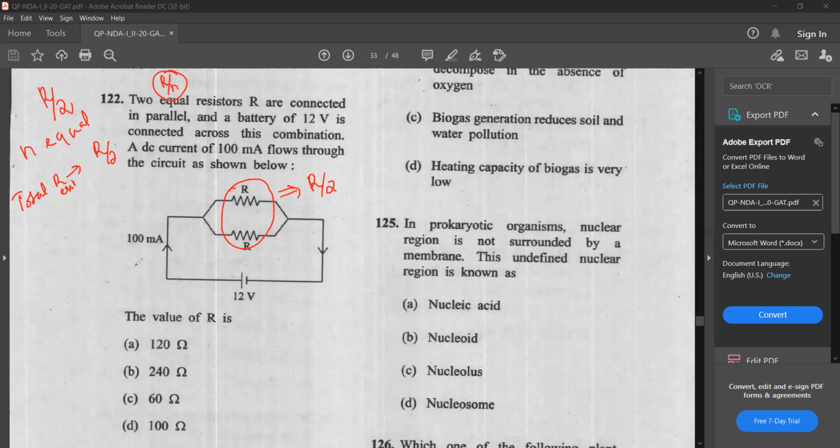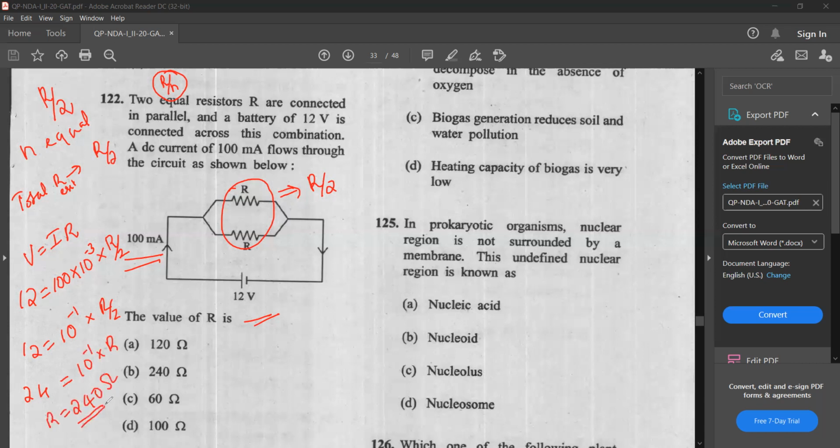Now we have the current and the voltage given. So we know that V is equal to IR, Ohm's law. So 12 is equal to I, which is 100 milliampere. Milliampere means into 10 raised to minus 3, to convert that into amperes, into R by 2. So 12 is equal to 10 raised to minus 1 into R by 2. If we take 2 to this side, 24 is equal to 10 raised to minus 1 into R. R is equal to 240 ohm.